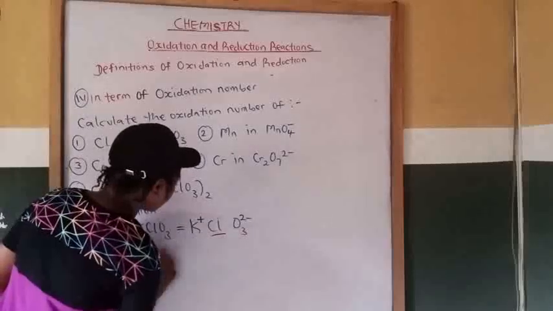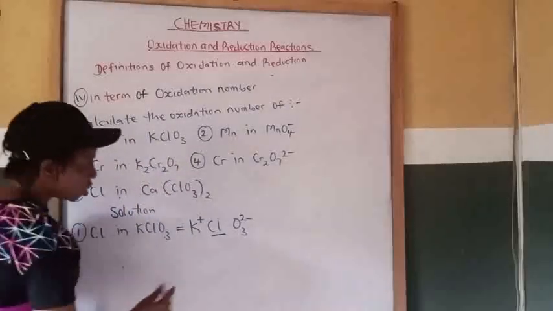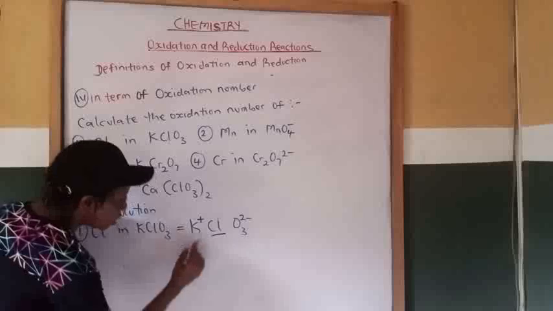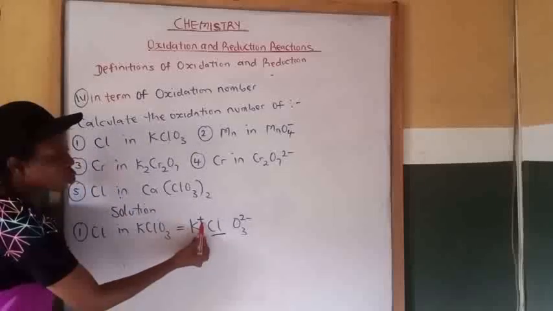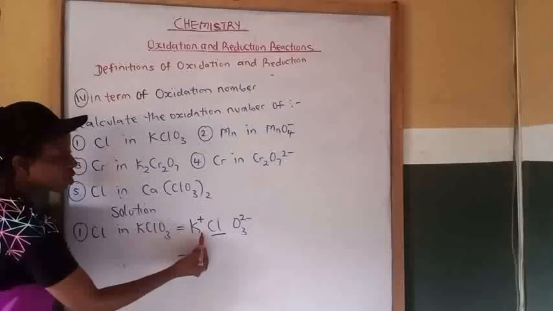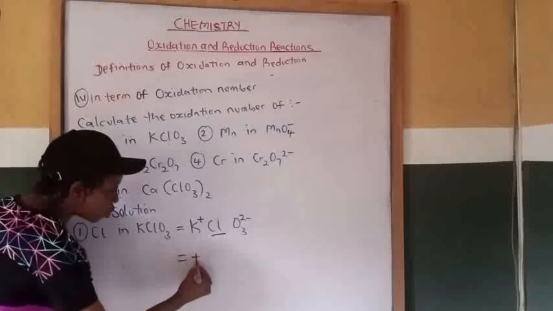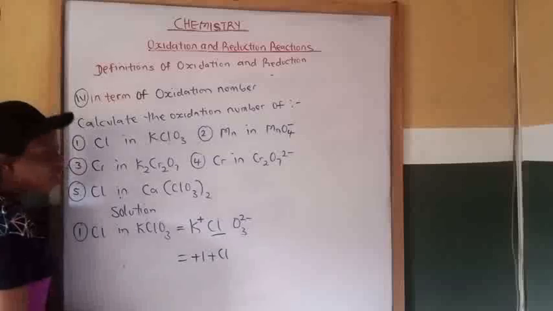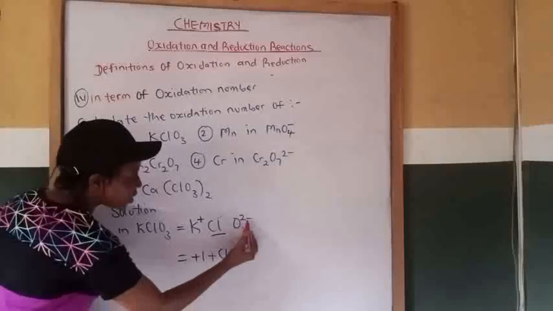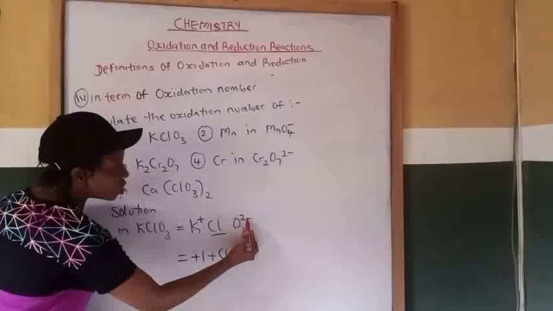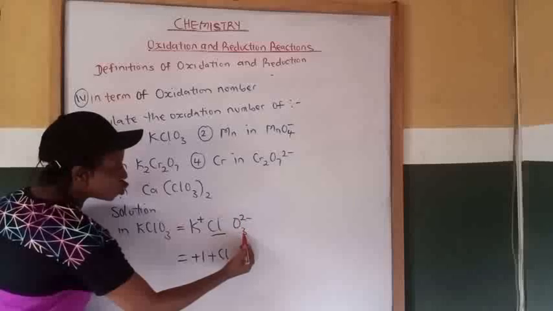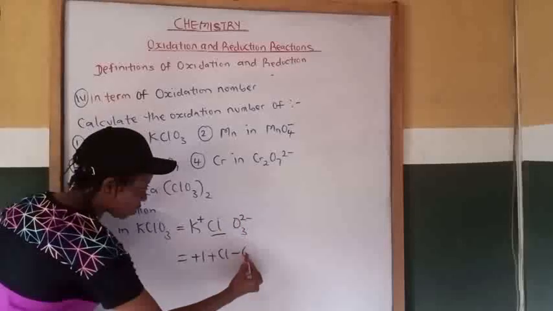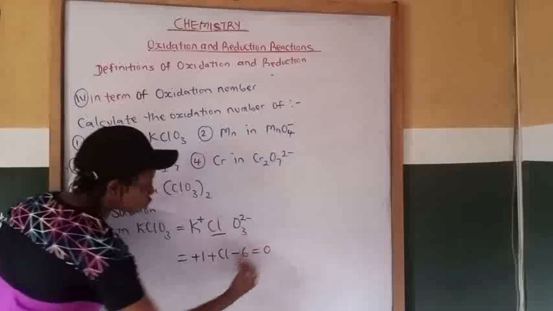Now from here, the charge on potassium is plus 1. Plus 1 times 1 potassium will give us +1. Then plus chlorine, which we are looking for. Then the charge on oxygen is -2; -2 times 3 will give us -6. Then everything equals 0.